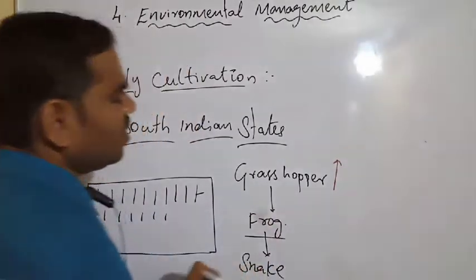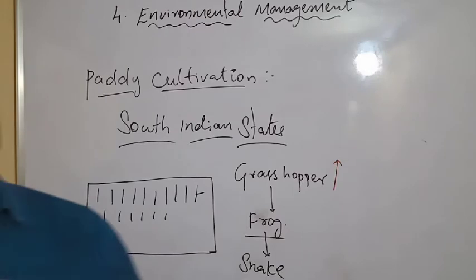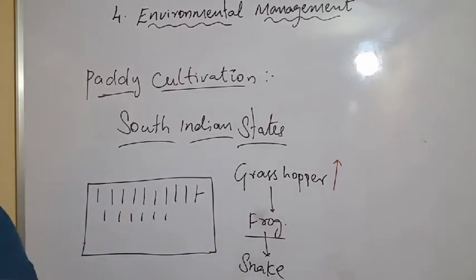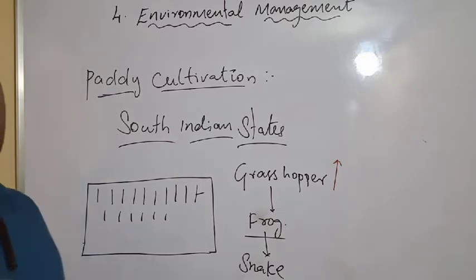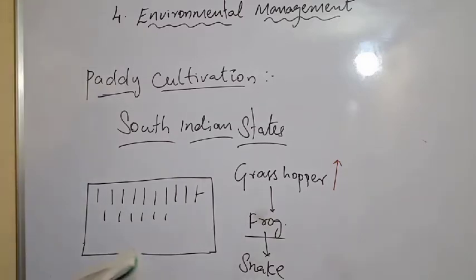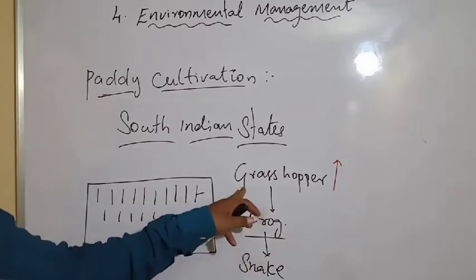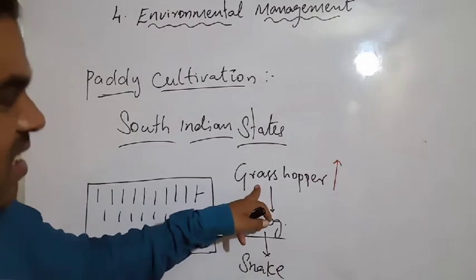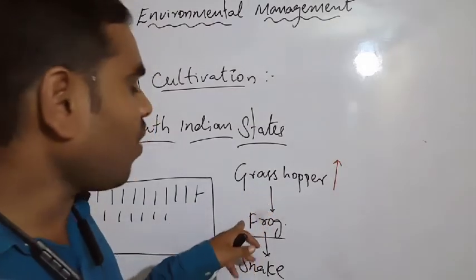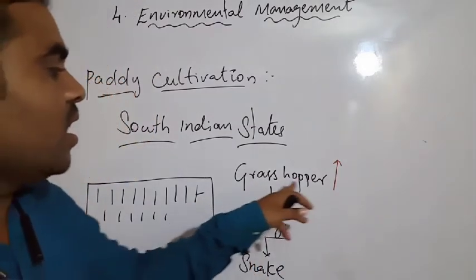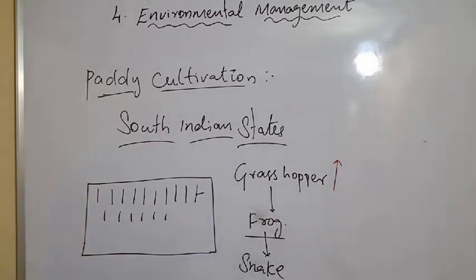Next, see this, like the same. Next here, so many questions are also given in your book. What will be the effect on the paddy crop? The paddy crop will be damaged. Next, what does it say? Which consumers will decline and which will increase? See, if the consumers decrease, what will happen? The frog will be, see, there is no food for the frog.